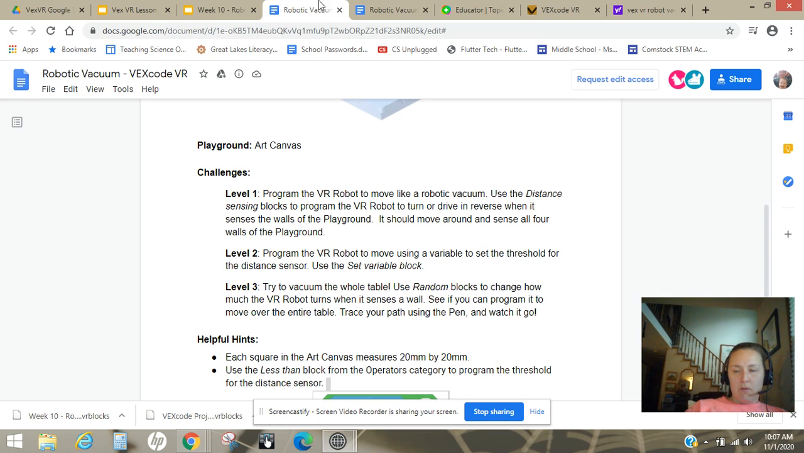All right, welcome back. We're working on challenge 2. We have to program the VR robot to move using a variable to set the threshold for the distance sensor. Hint, use the set variable block.